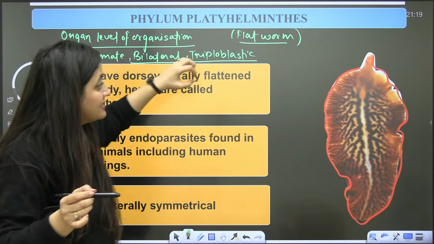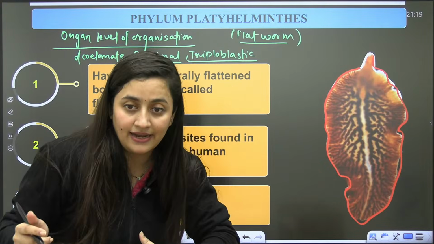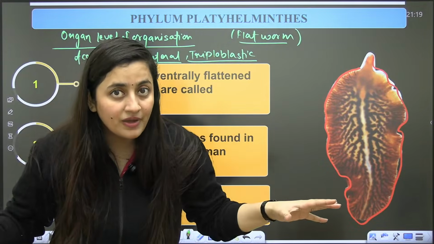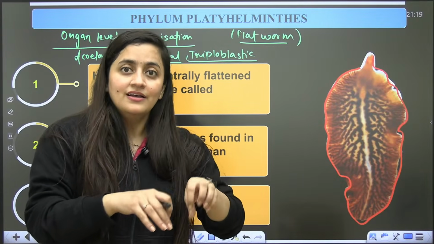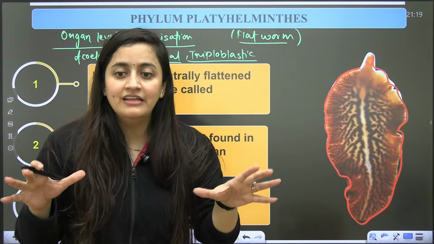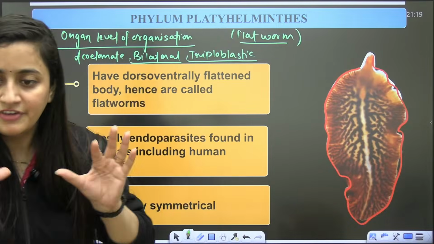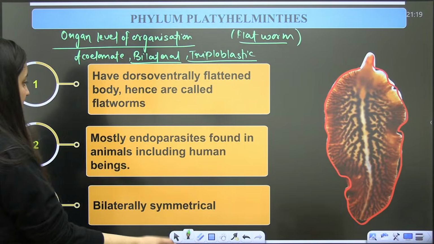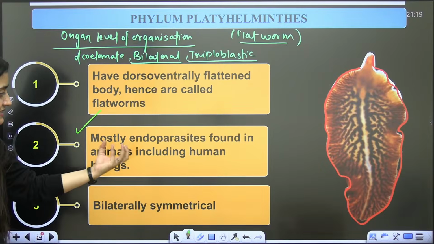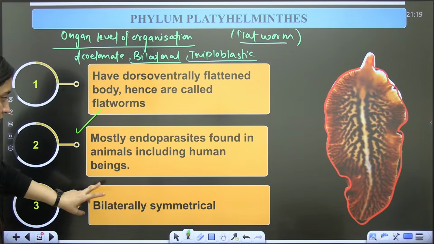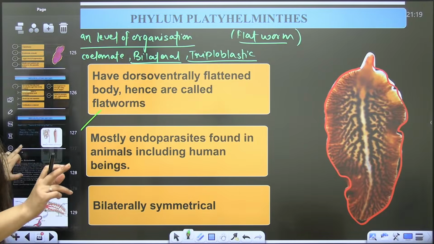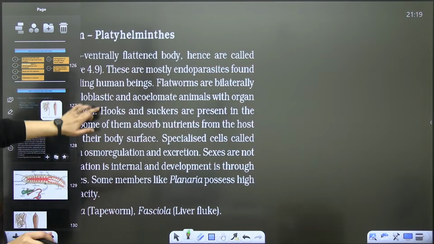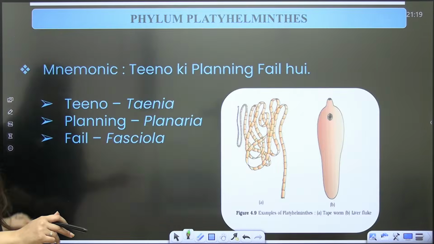Here you will see that mostly they are endoparasites. I'm not saying all of them are endoparasites. So on the basis of whether they are endo, ecto, or free living, we further classify them into different classes. Mostly endoparasites found in animals, including human beings, and they are bilaterally symmetrical. So now let's discuss it.